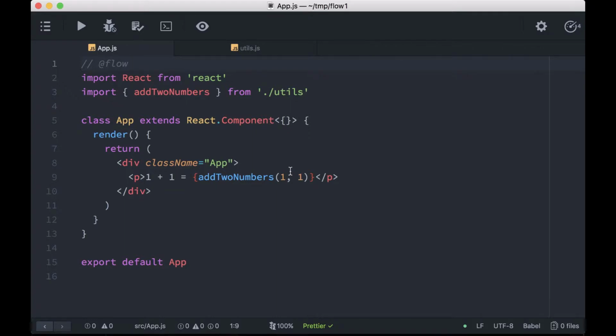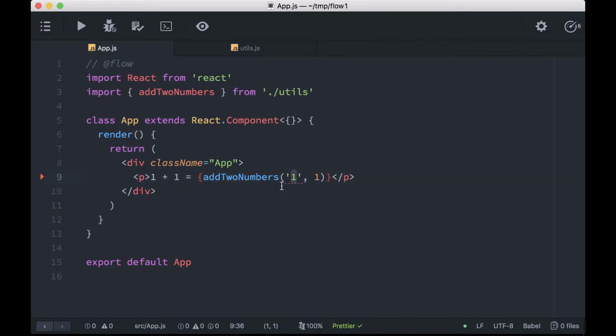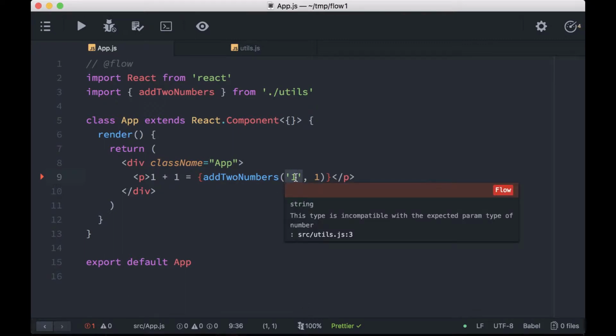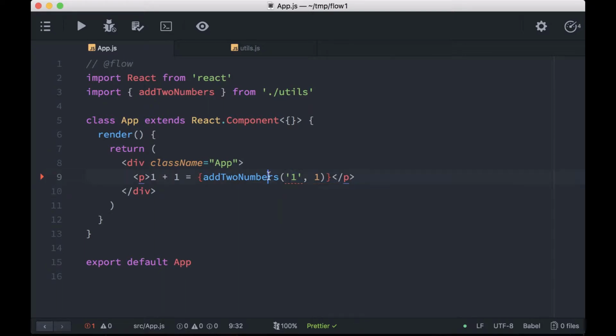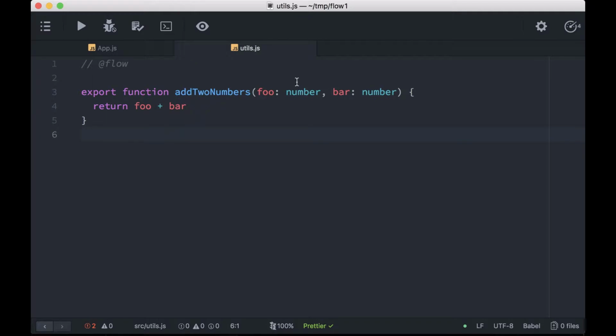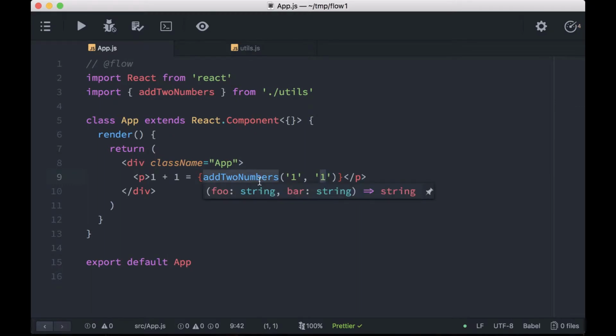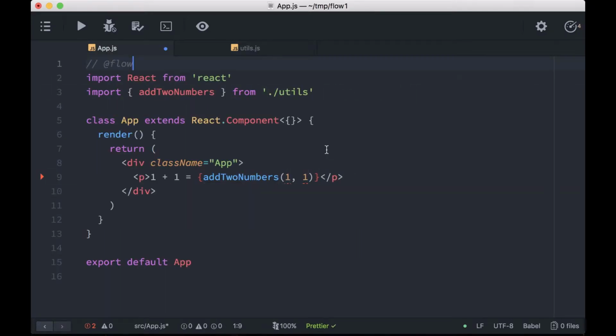Flow says everything's okay. But if we change this number to be a string, now we get immediate negative feedback. This type is incompatible with the expected parameter type. It should be a number. If we change both of these to be a string, and then re-annotate the function to expect strings, which concatenates, then we're fine. But let's put it back to numbers. Everything's a-okay now.